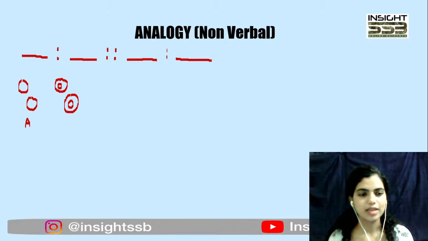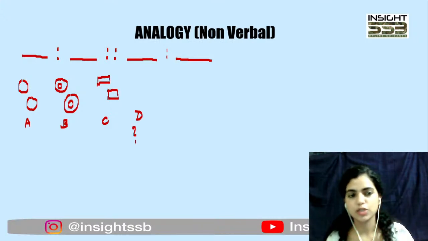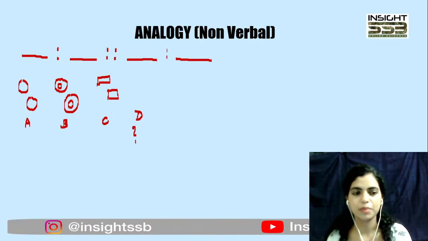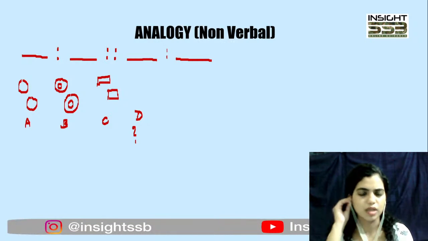Okay, so this is like your figure A and B. Okay, and then I tell you that your figure C is this and I ask you these are like 2 squares. Okay, and I ask you to come up with ठीक है कि D में क्या होगा फिर, what will fit. Now from A and B you can deduce that there are like just 2 concentric circles बना दें, जो भी आपका figure था उसमें वैसा ही एक figure अंदर या बाहर जैसे भी you want to imagine आ गया है.